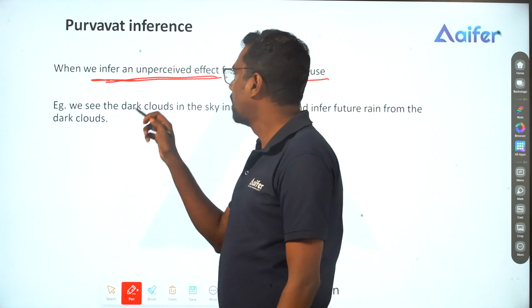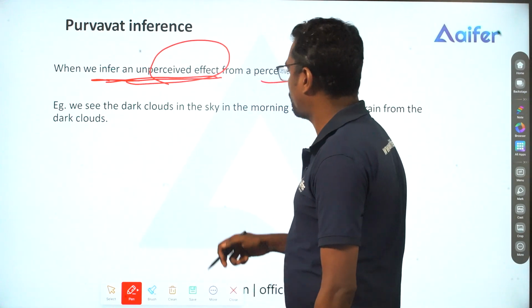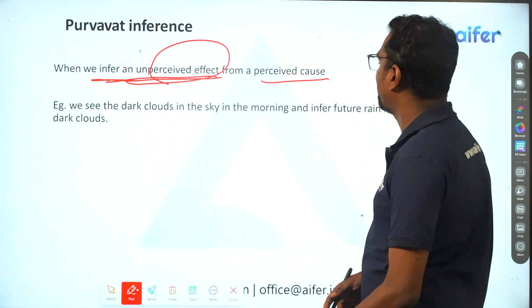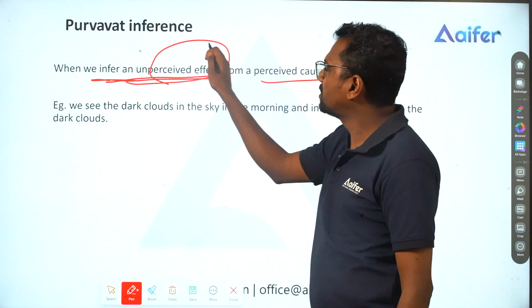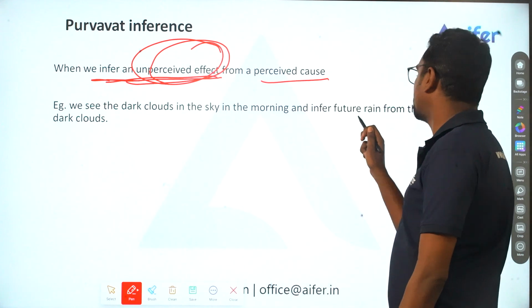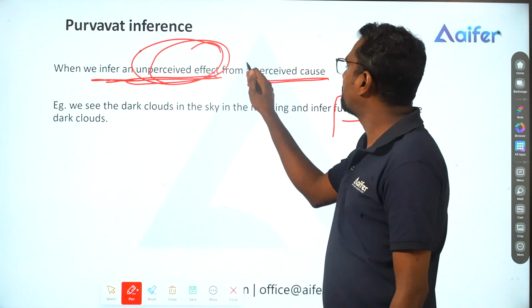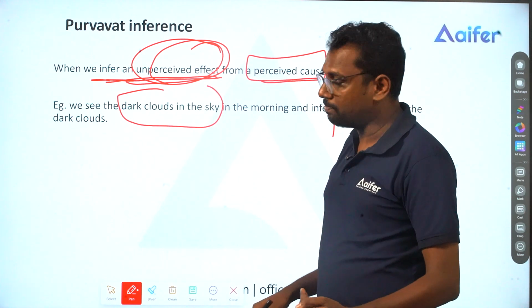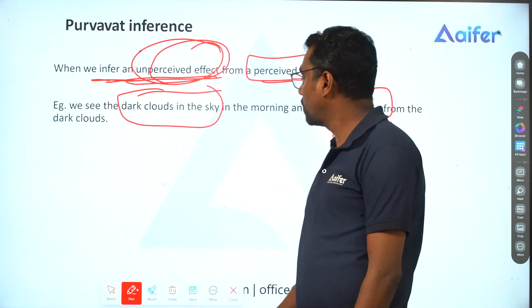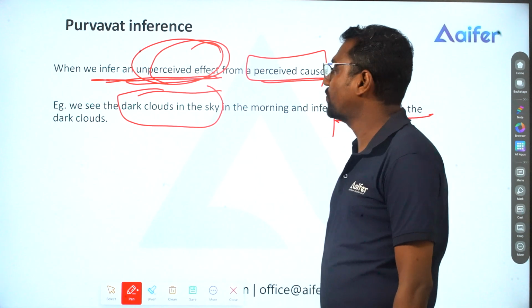What does this mean? What is an unperceived effect? Here we have dark clouds in the sky in the morning and we infer future rain from the dark clouds. The unperceived effect is the rain, which we are yet to perceive, but based on the perceived cause, the cause which we can see, that's the dark cloud. Based on the dark clouds, we conclude that there is a chance of rain.